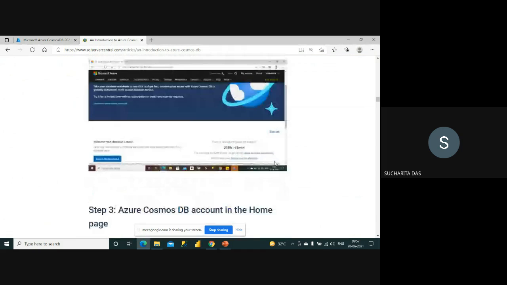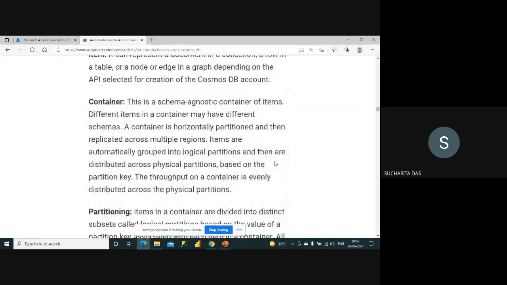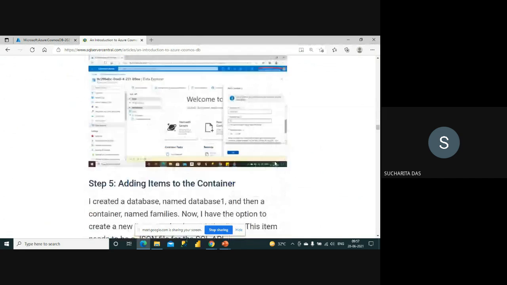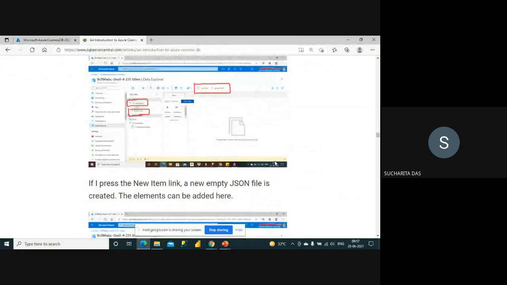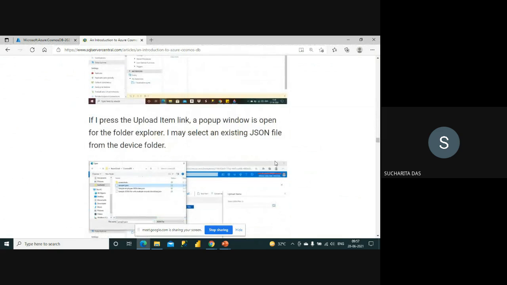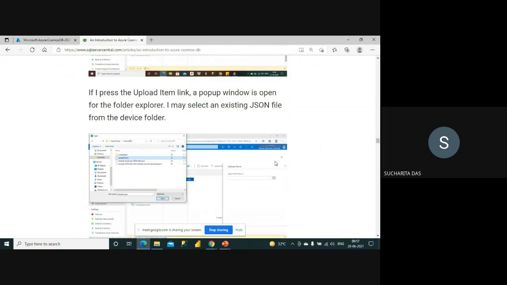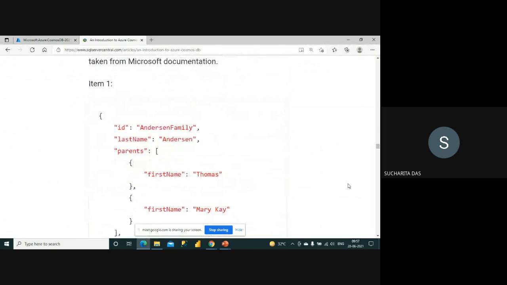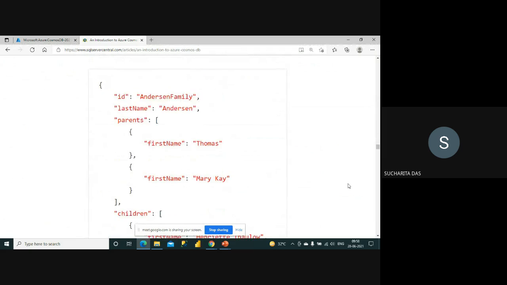This is the article that I'll give you, so you can follow it step by step, how it is working, what the different elements are that you can use, how to add your item, everything is there. You will find it similar to the Azure storage service. If you remember, for blob storage we created a container, and inside the container we uploaded a file, right? It was a CSV file. But here also you have to create a container and upload an item, and the item should be a JSON file. Okay, so here you can see that this is a JSON file.